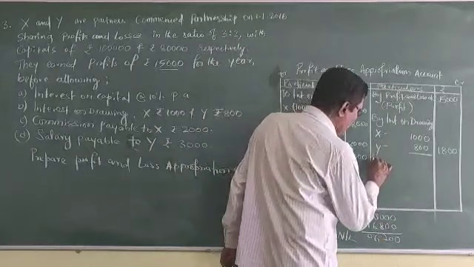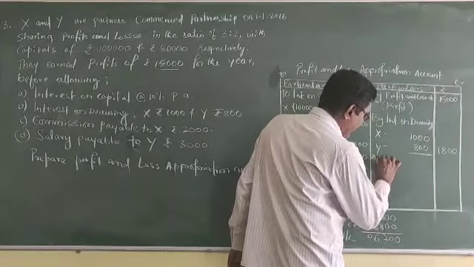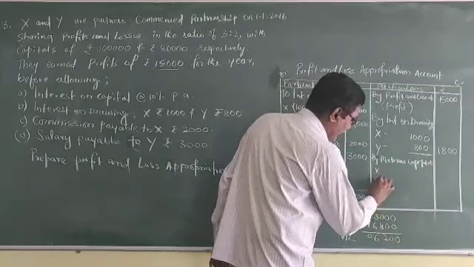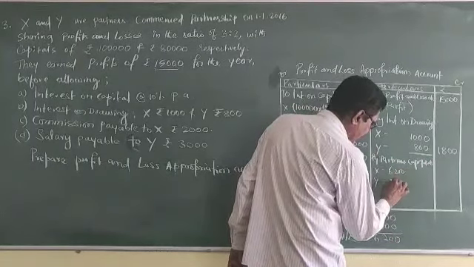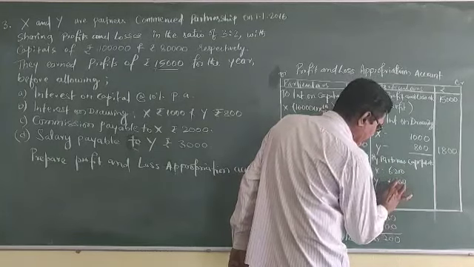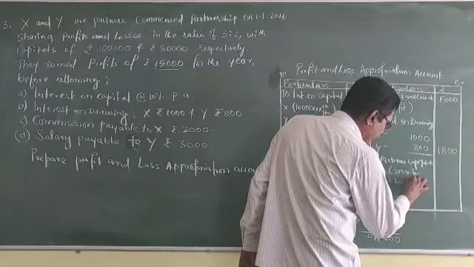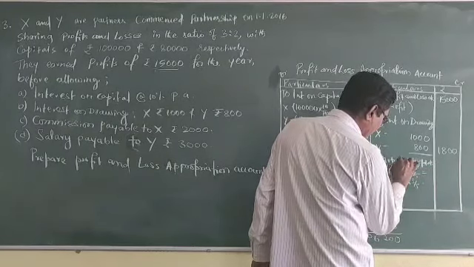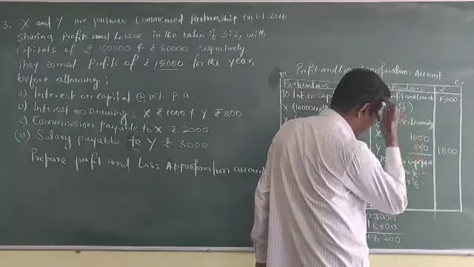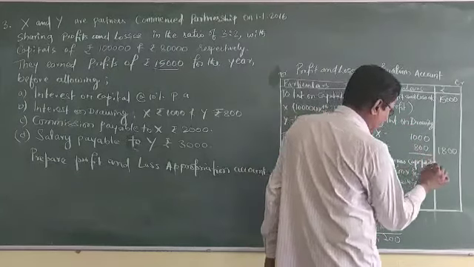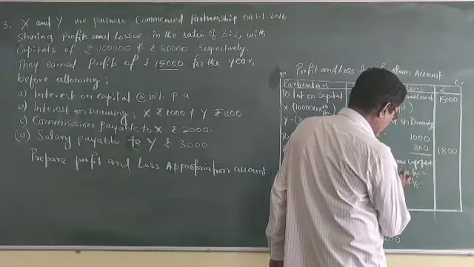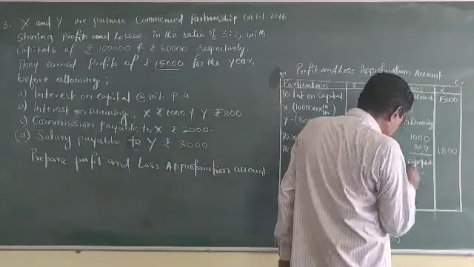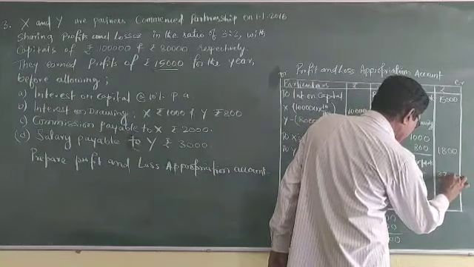That loss will be transferred to the partners' capital accounts. By partners' capital account, X and Y. So 6,200 into 3 by 5, that is 3,720.